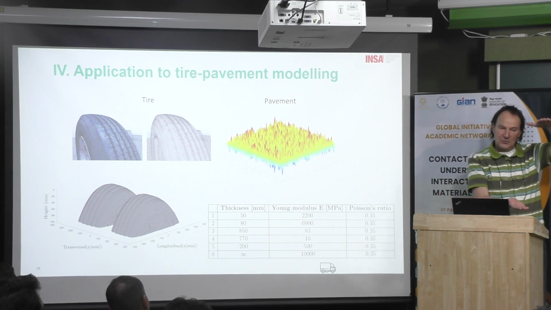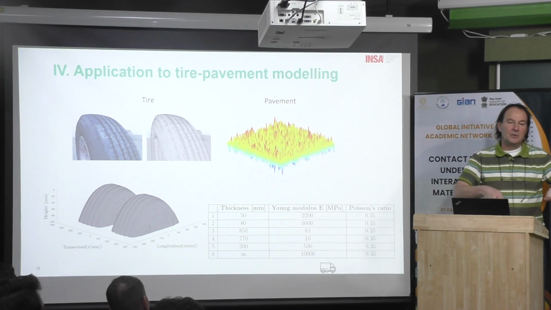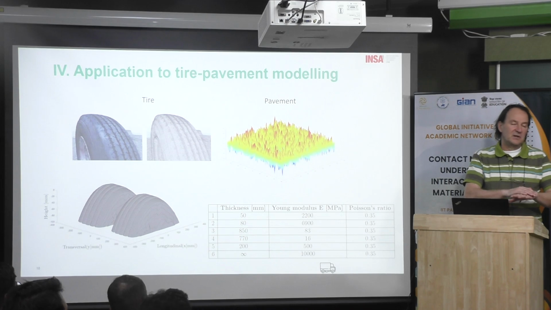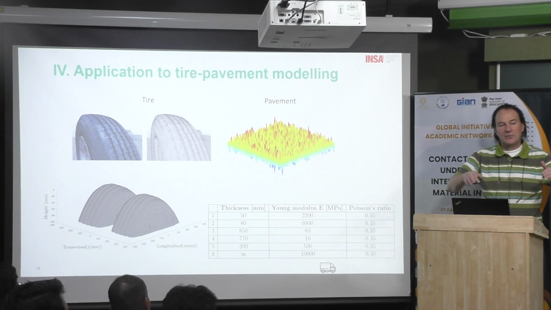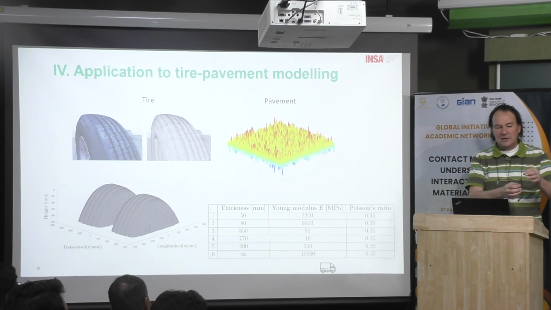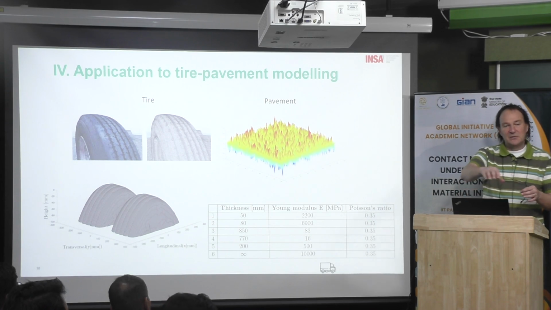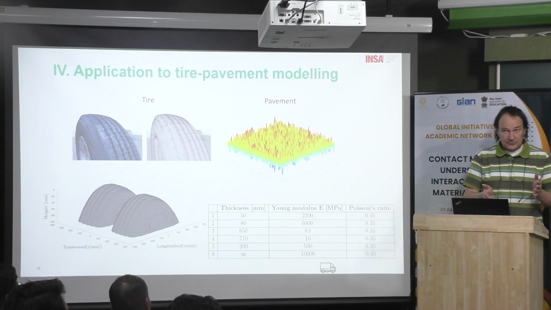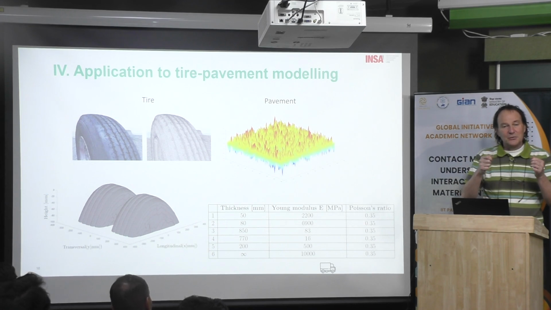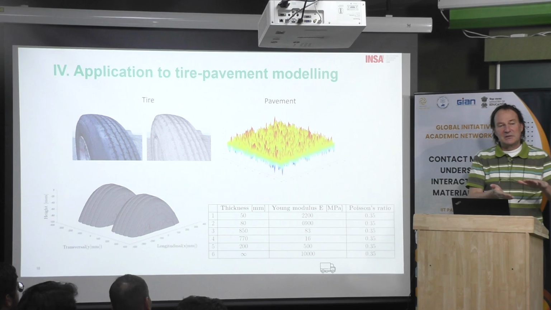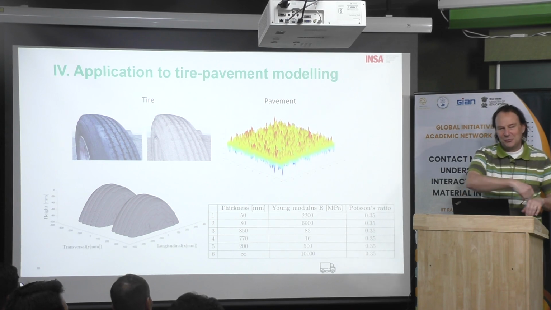We compress it between two plates. We put on the bottom a TechScan plate. TechScan is a device, I don't know if it is used in the US. There are many sensors, an array of sensors, maybe 100 by 100. And each sensor measures the load, so you can have an idea of the stress distribution. Then, knowing that, we fit the Young modulus for the tire to obtain the same results as the experiments. Okay, we do that like that. But it is static. There is no rolling because you would destroy the TechScan plate if you rolled on it.